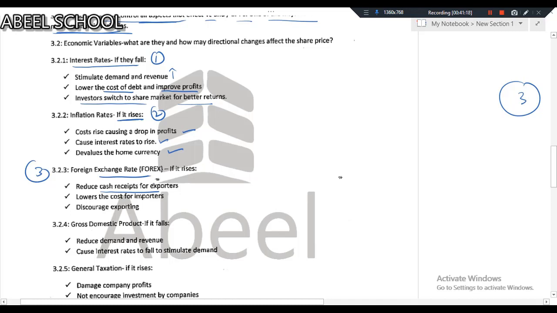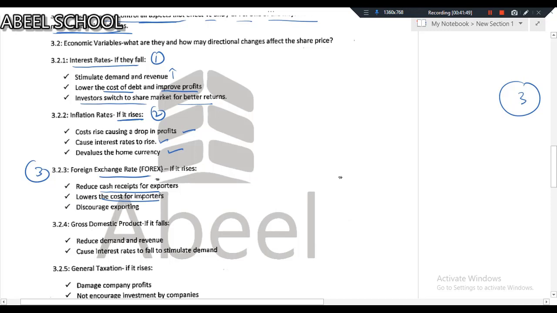So let me tell you one thing. In case of receipts, in case of export, if your local currency, home currency becomes strong, then you will be facing a loss on exports, because it will reduce your receipts of exports, and lower the cost for imports.